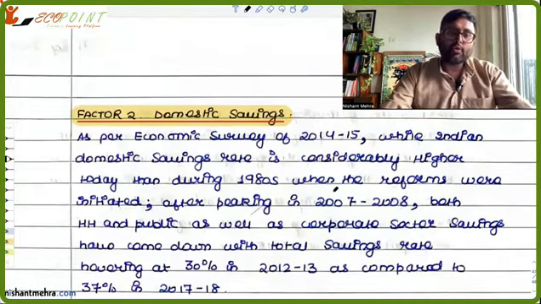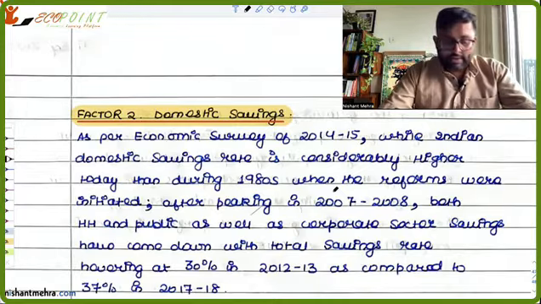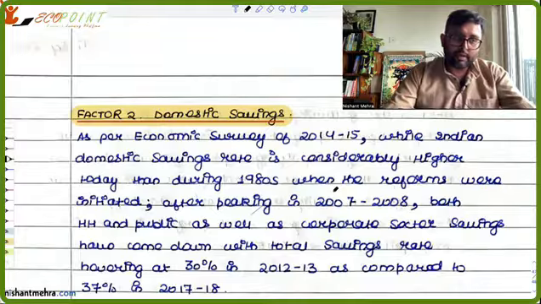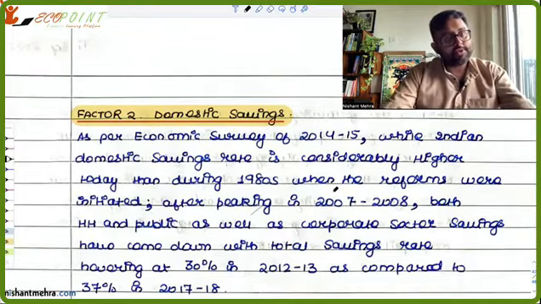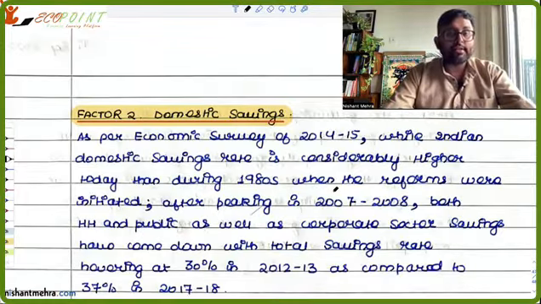Then another way you can reap the benefits of the demographic dividend and increase productivity is if your savings are increased. So the Survey says that if you compare the current savings rate with the savings rate in the 1980s, you will find a considerable improvement. But if you compare the current savings rate with the peak in 2007-8, then you will find that there is a decline in the domestic savings rate.